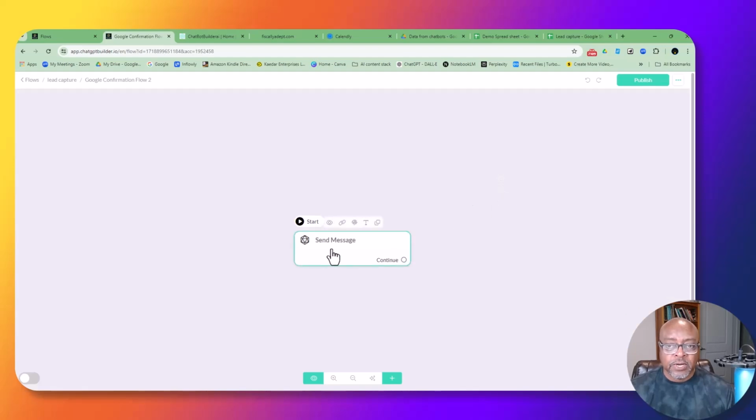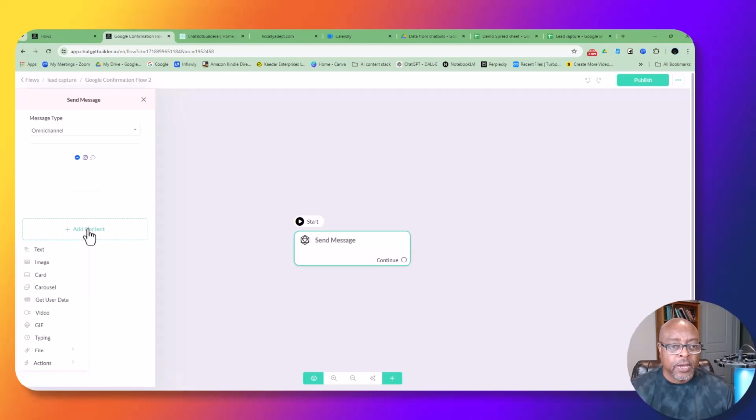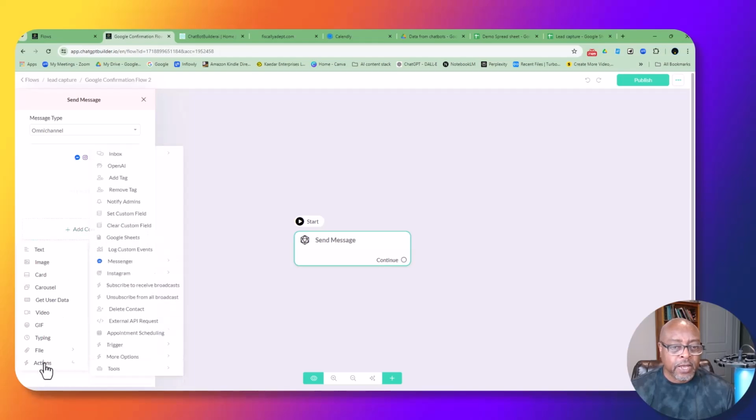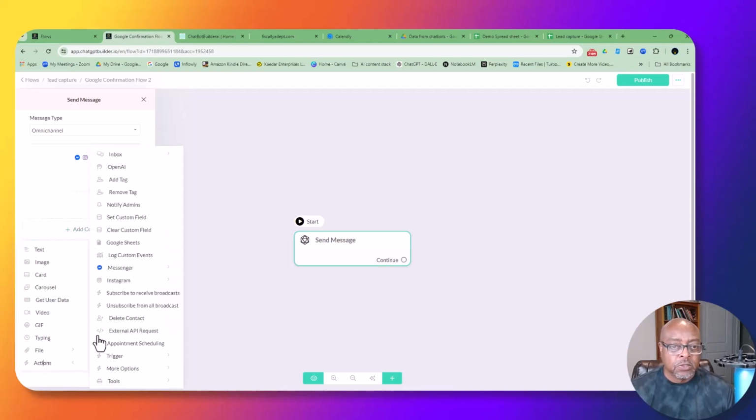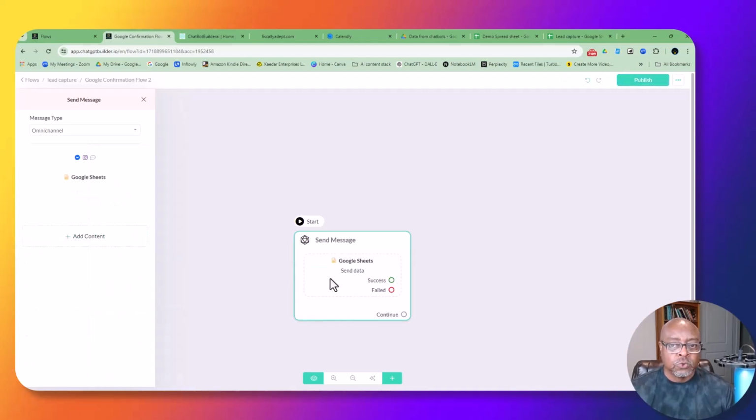So again, we're starting out with this message box, all right? I'm going to come here, and there's nothing in it, and then I'm going to perform an action. So we're going to go to Google Sheets. You've got a whole lot of different things. And remember, we have AI and all of that, but for this particular one, I want Google Sheets to start it out. So AI is not starting it. It's going to be Google Sheets.